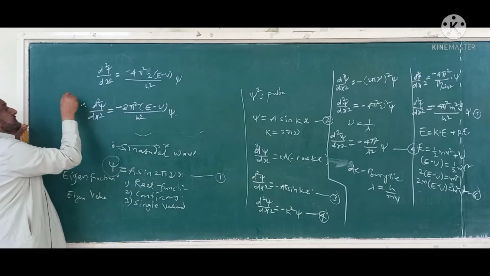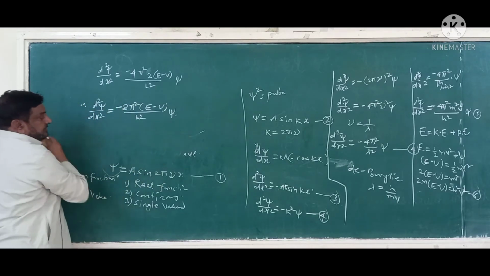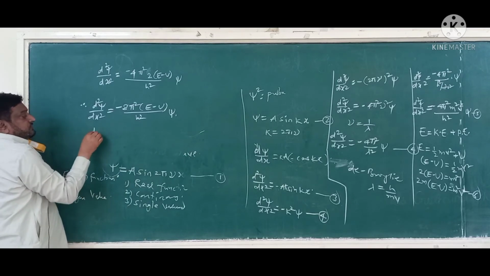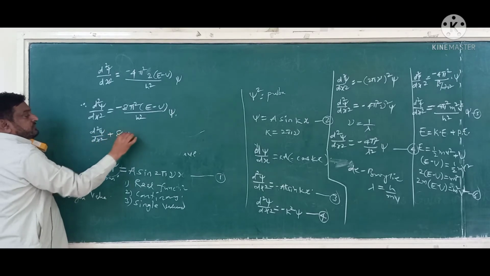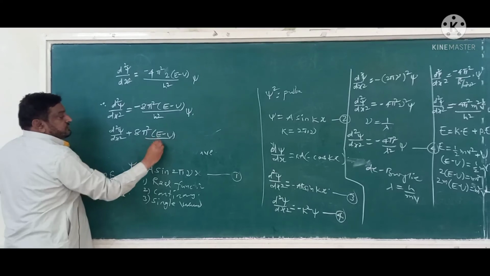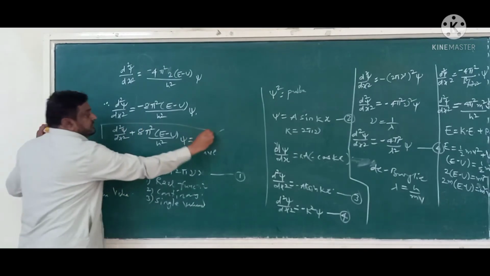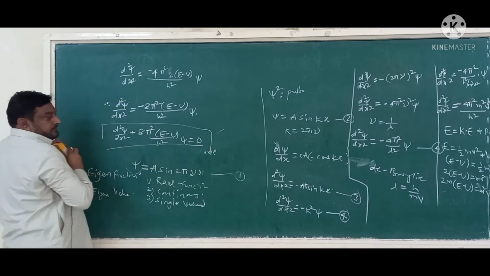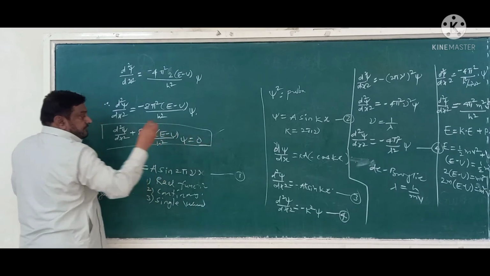This is the Schrodinger's wave equation. Or simplifying it slightly, we can have d square psi by dx square plus 8 pi square m into E minus U divided by h square into psi equal to 0. This is known as Schrodinger's wave equation.